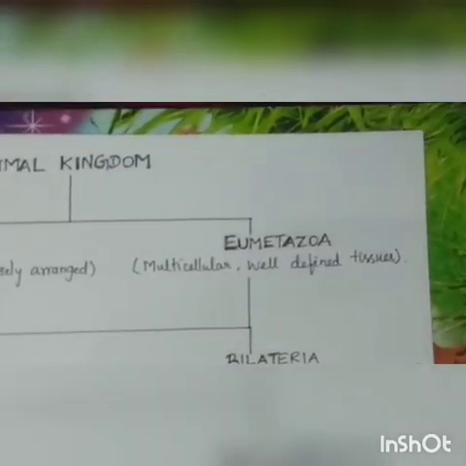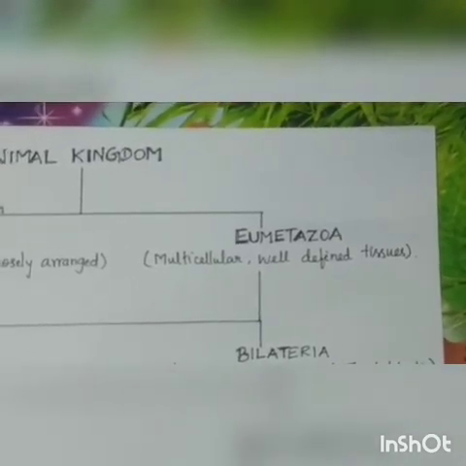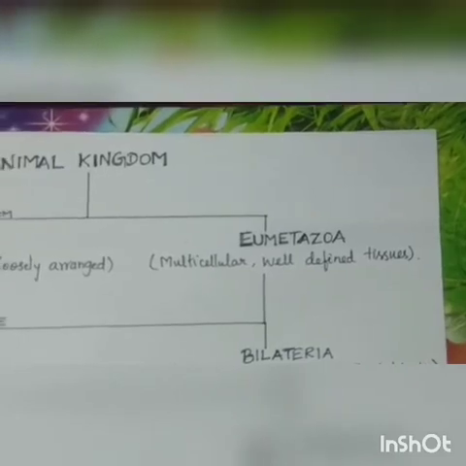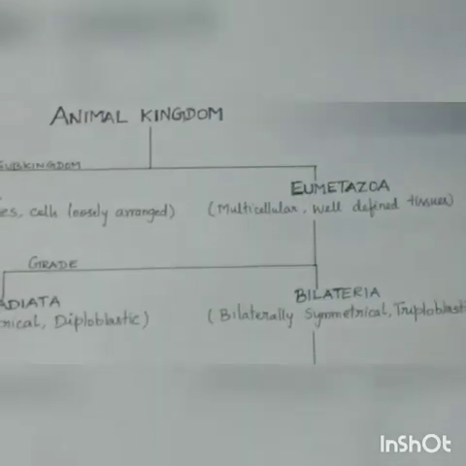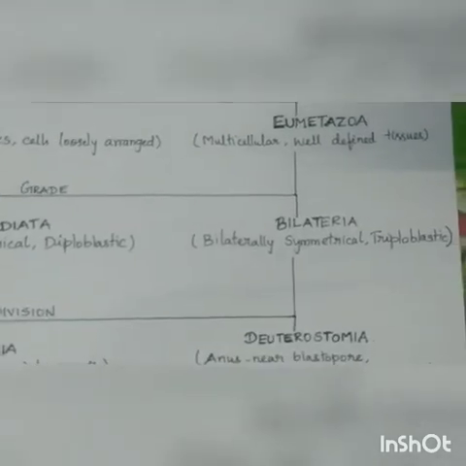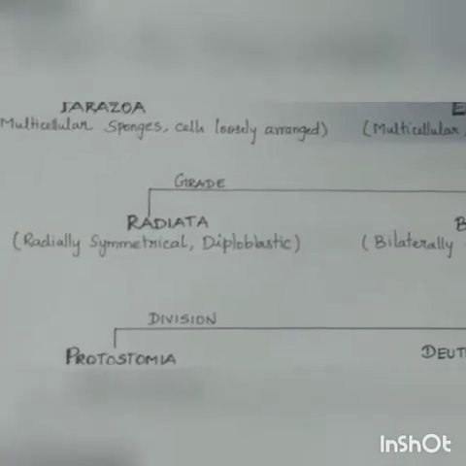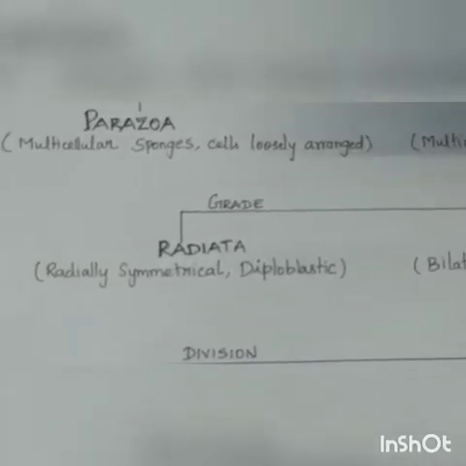Eumetazoa are multicellular with well-defined tissues. These eumetazoa include two taxonomic levels called grades, and they include radiata and bilateria. Grade radiata: the radiata are radially symmetrical and diploblastic.